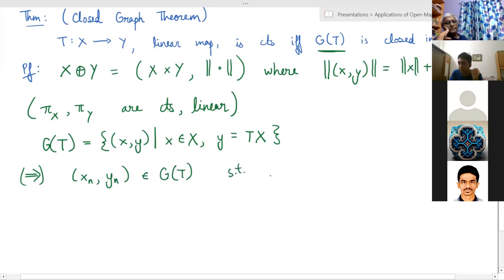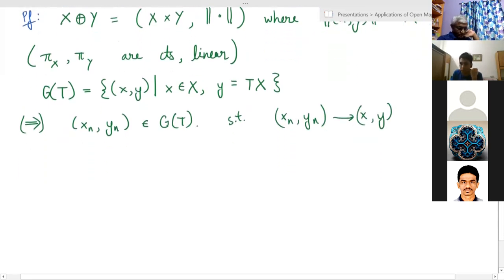such that (xn, yn) converges to (x, y). So since the projections are continuous, we get that xn will converge to x and yn will converge to y.